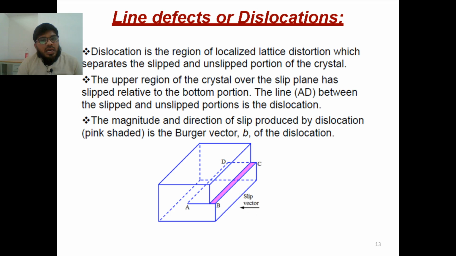For example, you are moving forward. If you slip front, you will be falling backside. For example, if you are walking, if your left leg slips, then you will fall front. So similarly, we have to understand how the slip is going to be propagated, how it is going to happen. So that is studied by a vector called a slip vector, or we even call it a Burgers vector. And the direction of motion will always be perpendicular to the edge.